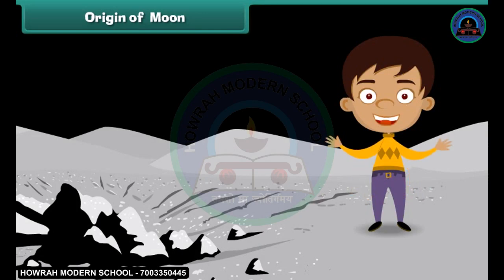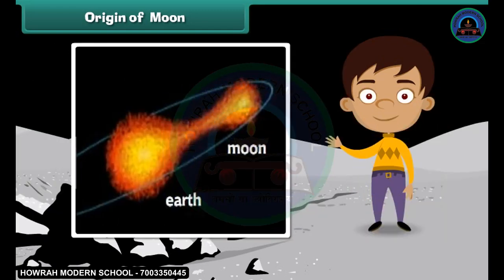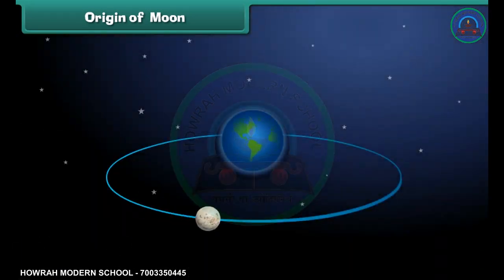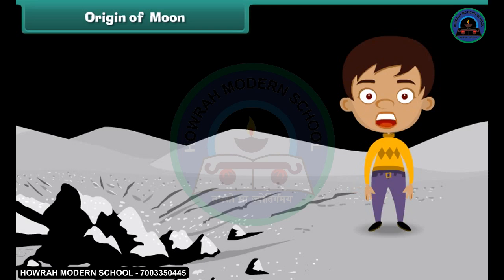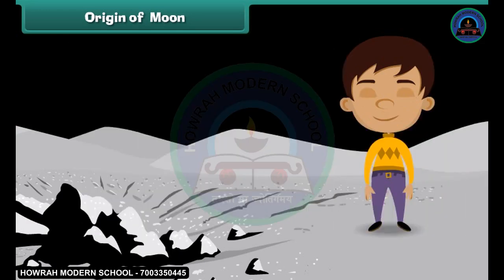Well, a lot of debate was held on how the moon got its origin. Some scientists believe that it might have formed along with the Earth from the initial cloud of gas and dust that formed our solar system. Another idea is the moon was once a part of the Earth and then broke off for some reason. Some said the moon might have been floating in our solar system and got captured by the Earth's gravity. Some suggest that an object of similar mass to that of Mars might have smashed into the Earth, creating a cloud of molten rock that eventually condensed into the moon.